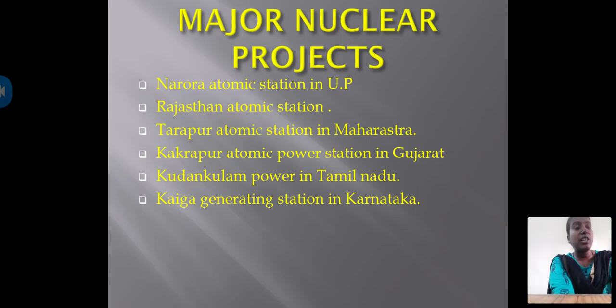Major nuclear projects: Narora Atomic Station in Uttar Pradesh, Rajasthan Atomic Station, Tarapur Atomic Station in Maharashtra, Kakrapar Atomic Power Station in Gujarat, Kudankulam Power Station in Tamil Nadu, Kaiga Generating Station in Karnataka.